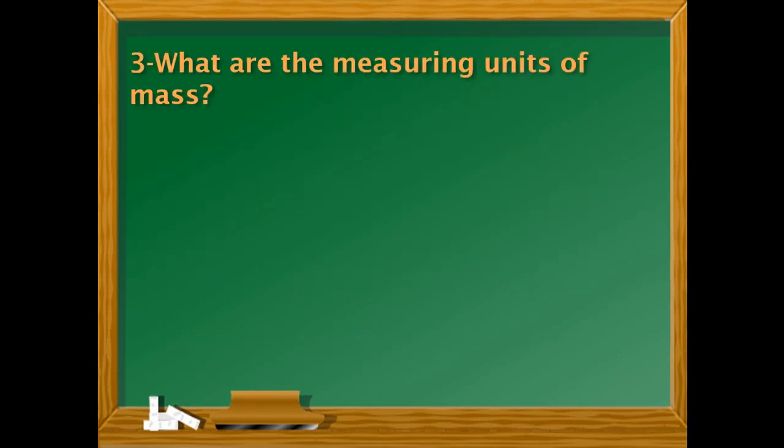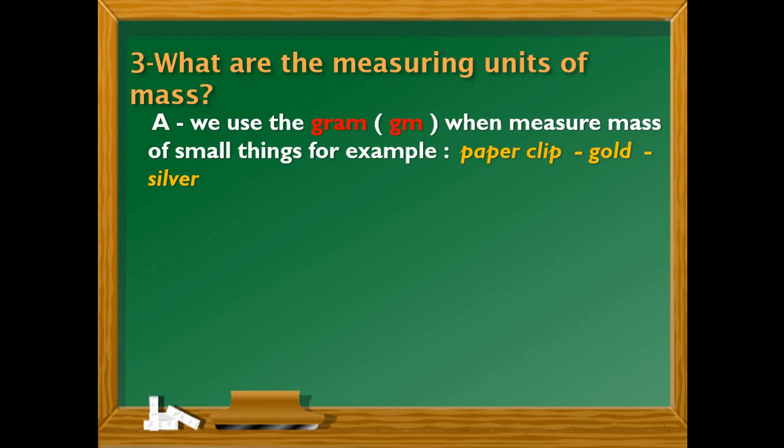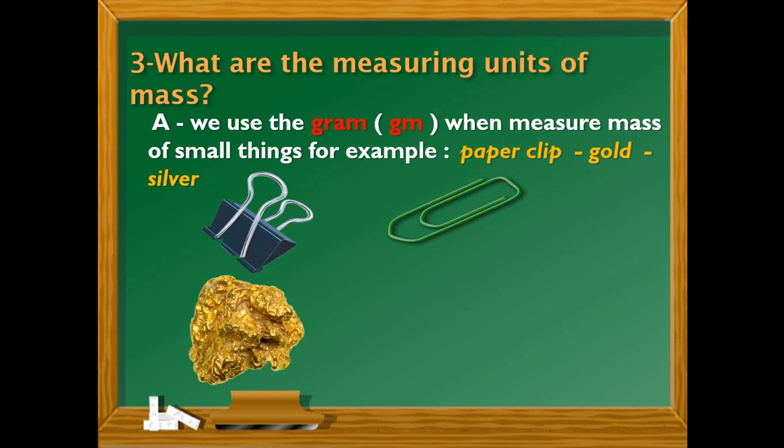Okay? Let's go to question number 3. What are the measuring units of mass? We use gram when measuring small masses. For example, a paper clip, gold, silver. But why do we use gram with gold and silver? Gold and silver are metals, and they are very, very expensive.